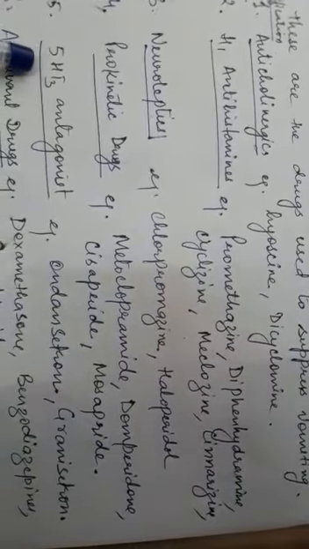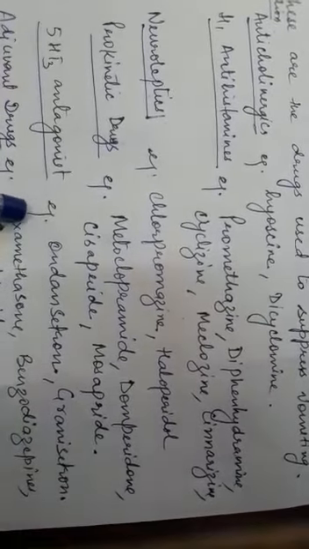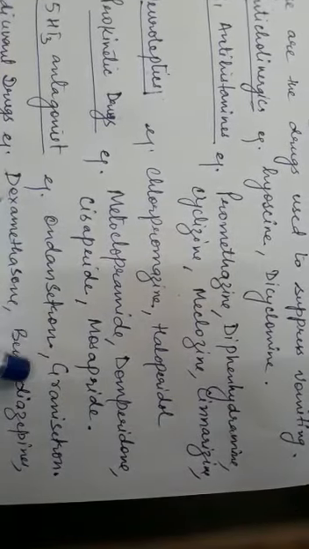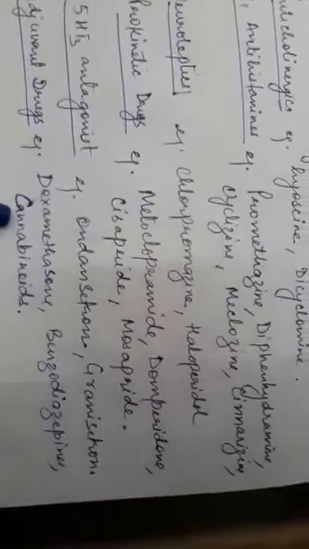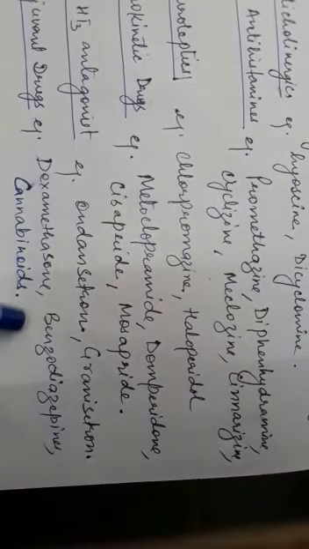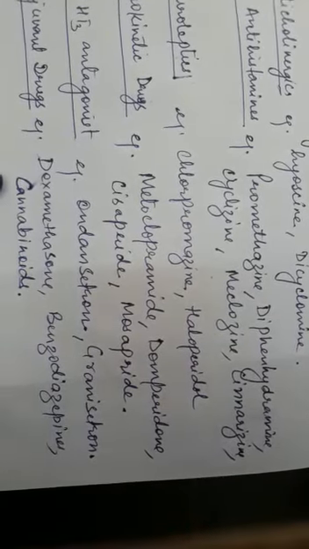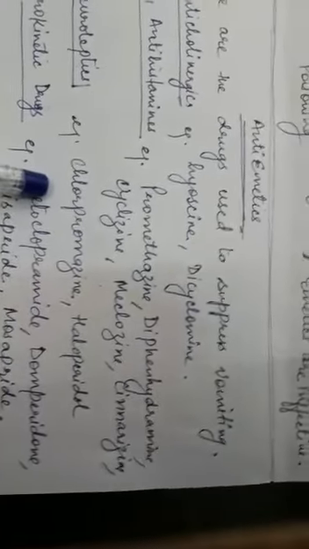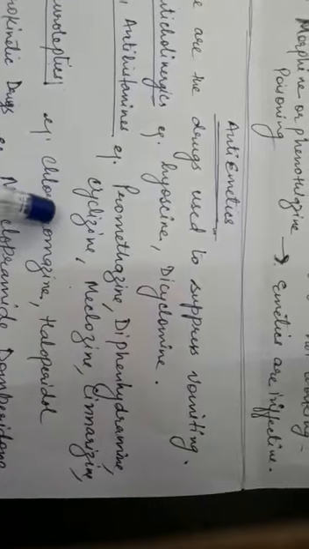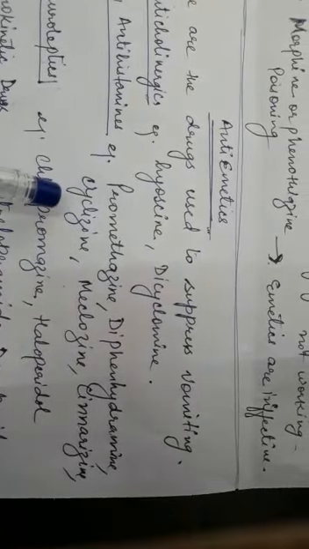The next class is 5-HT3 antagonists, examples are ondansetron and granisetron. And the last class is adjuvant drugs, examples are dexamethasone, benzodiazepines and cannabinoids. So this is the classification of antiemetics, and in the next class we will do the details of these drugs.